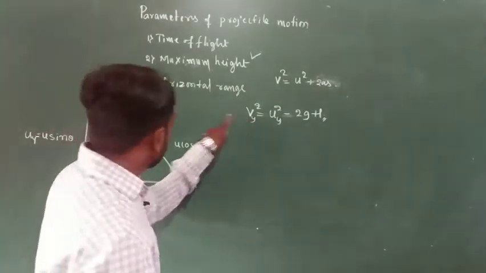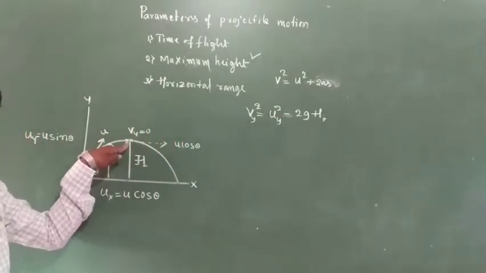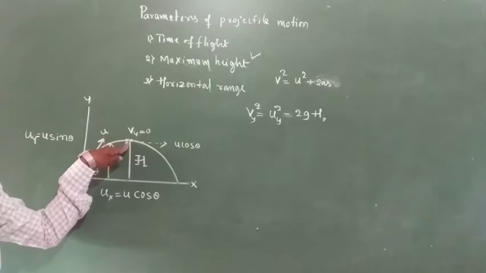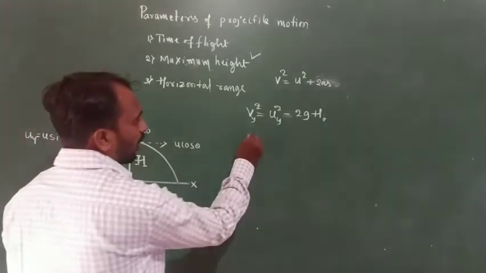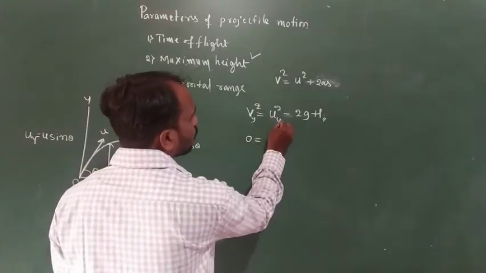So the velocity of a particle at the highest position, its value we consider 0, so 0 is equal to uy square.